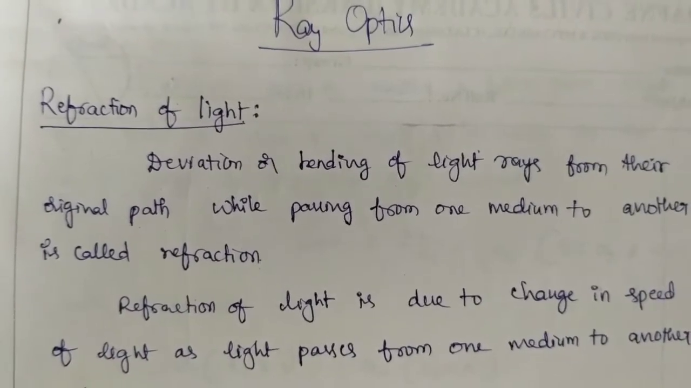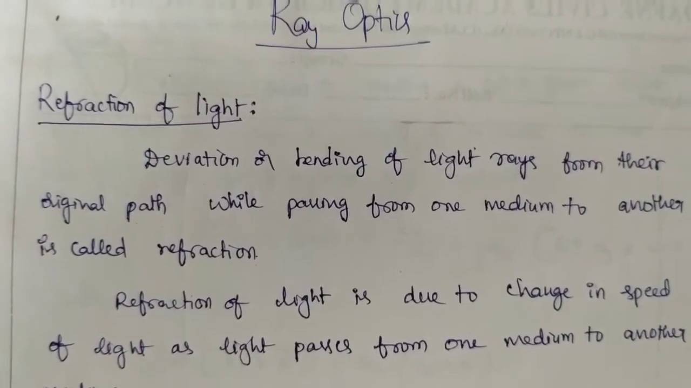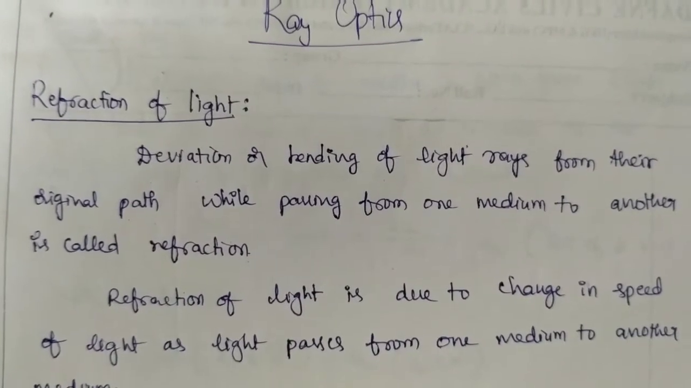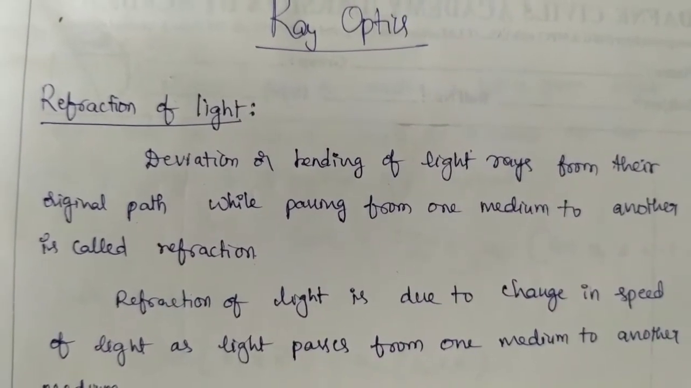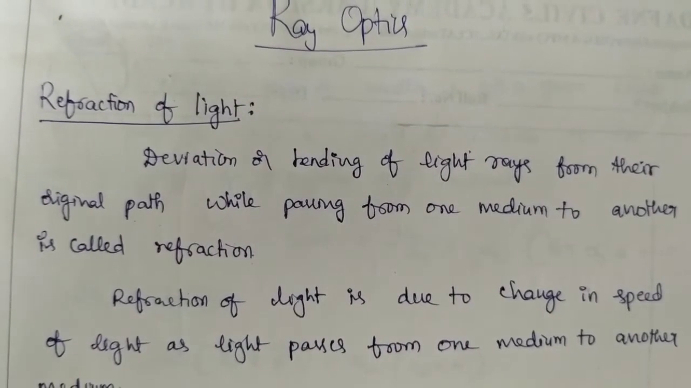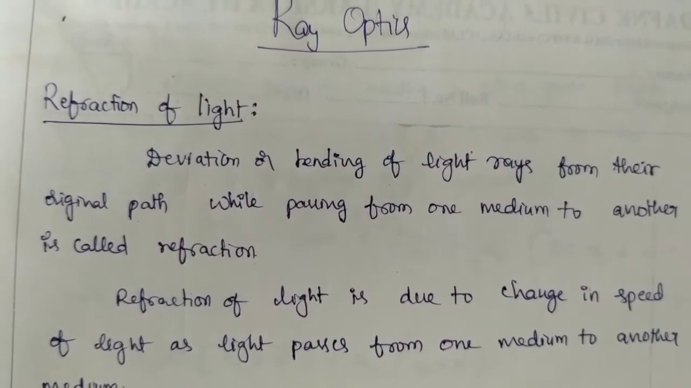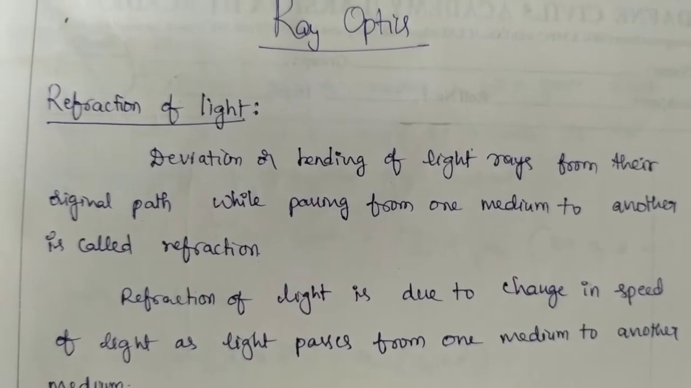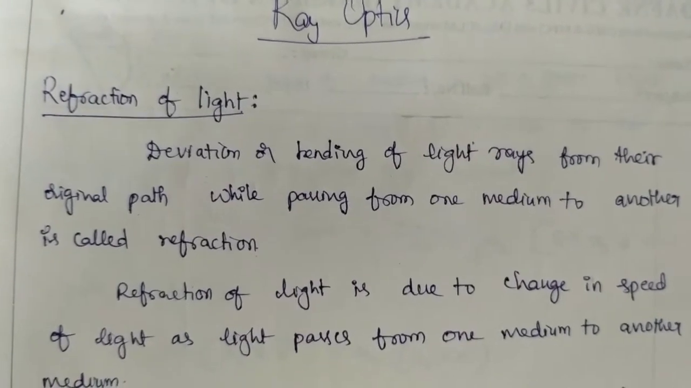So first of all, what is meant by light? Light is nothing but a form of energy which causes sensation of sight. The retina in our eye has the sensitivity to detect the electromagnetic waves within a small range of the electromagnetic spectrum.